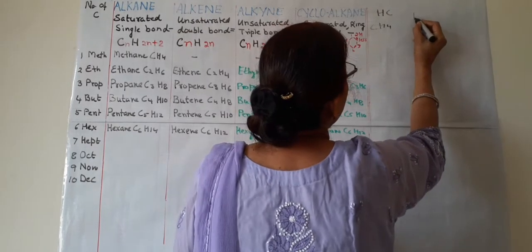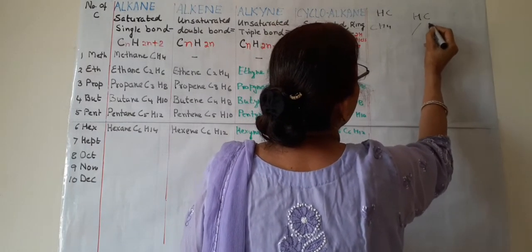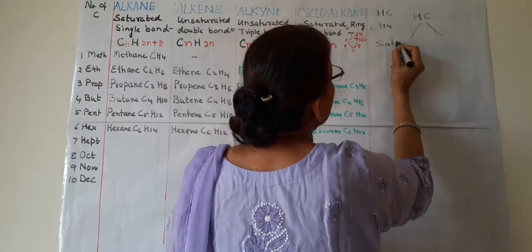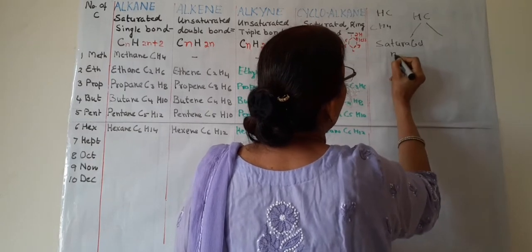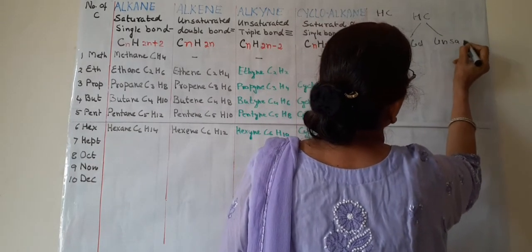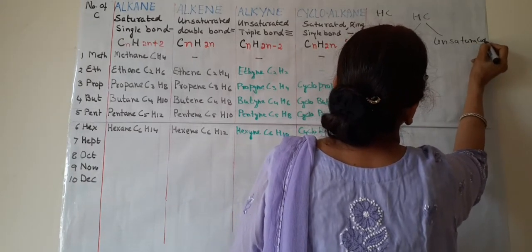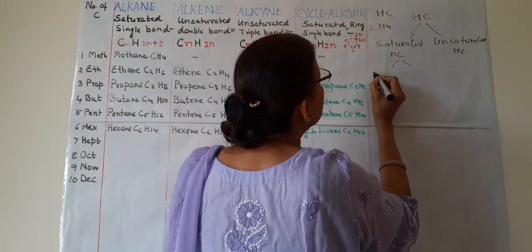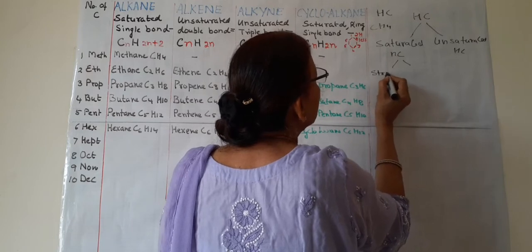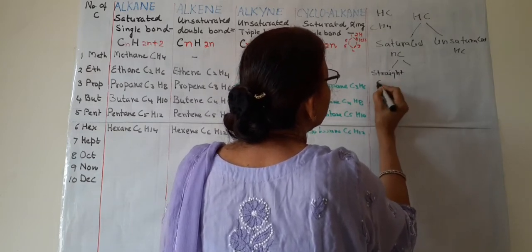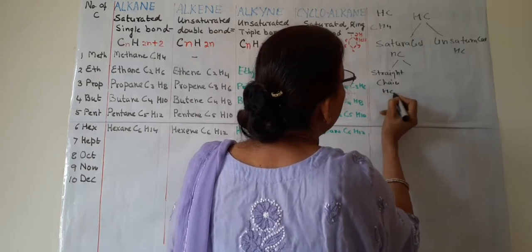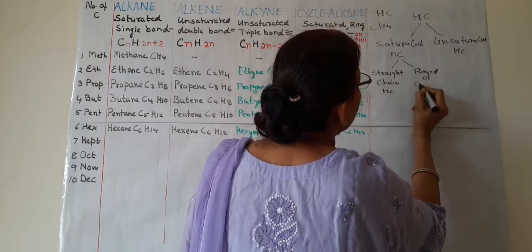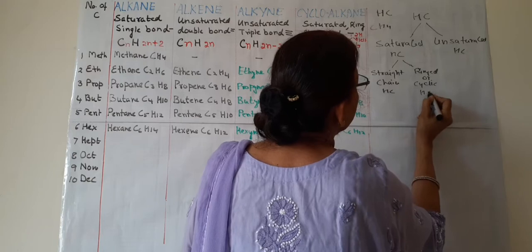So the hydrocarbon, or HC, is classified into 2 types of compounds. One is known as saturated hydrocarbons and the other as unsaturated hydrocarbons. Saturated hydrocarbons are again divided into 2: one is straight chain hydrocarbon and the other is ringed or cyclic hydrocarbons.